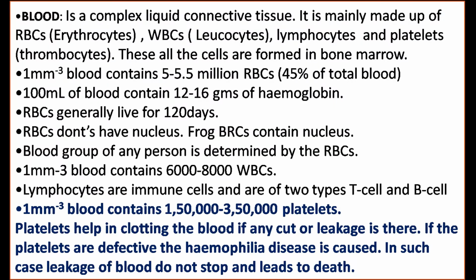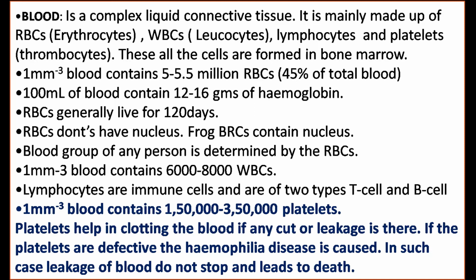Some facts I have depicted here about the blood. One by one we will see that the blood is made up of RBCs, WBCs, platelets, and lymph, means plasma, the liquid part. And 100 ml of blood, that is the measurement of hemoglobin level, is approximately 12 to 16 grams per 100 ml of the blood. Okay.